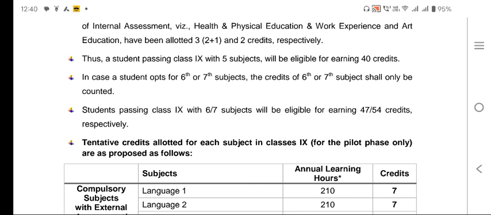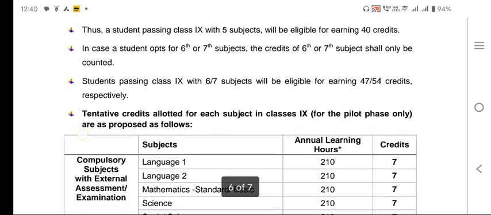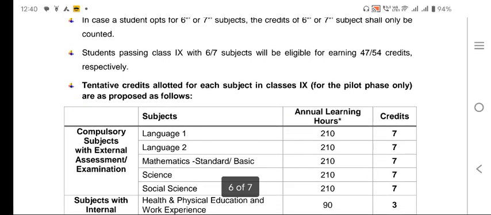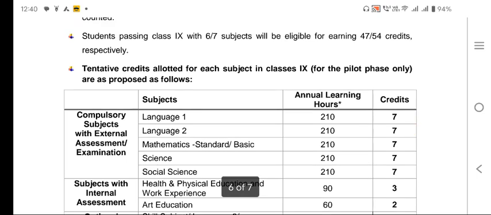In case a student opts for 6 or 7 subjects, the credit of 6 or 7 subjects shall be counted. Students passing class 9 with 6 or 7 subjects will be eligible for 47 to 54 credits. That means if you are taking more subjects, your credit will be increased, and as your credit is increased, that will also be stored in the DigiLocker, and it will be good.